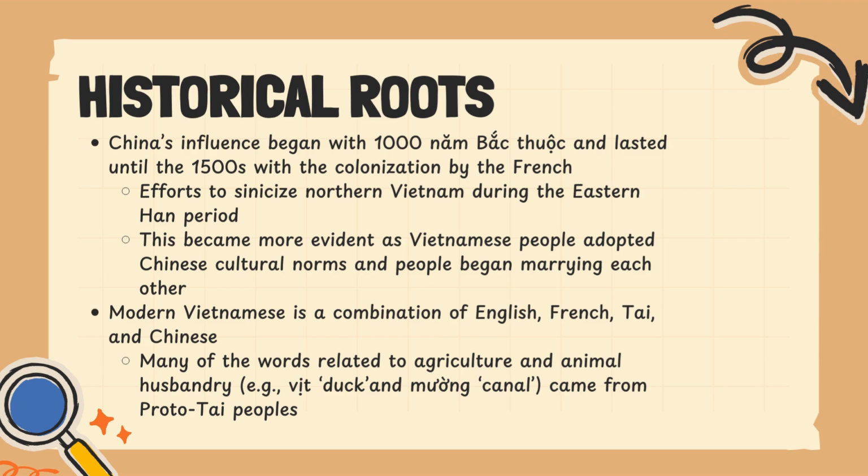Some of the most common Chinese surnames throughout Vietnam are also Trần, Hoàng, and Lý, as Vietnamese and Chinese people began marrying each other. Modern Vietnamese is a combination of English, French, Thai, and Chinese.